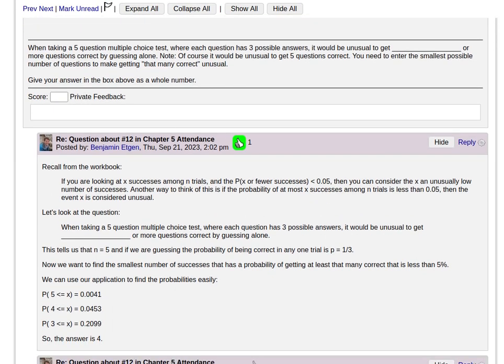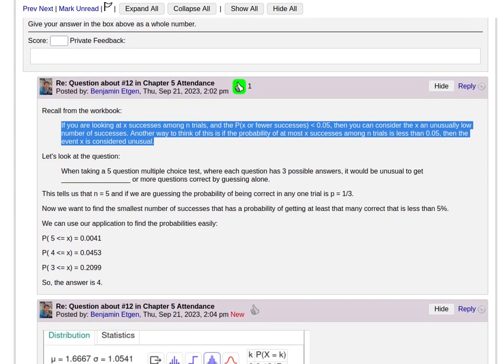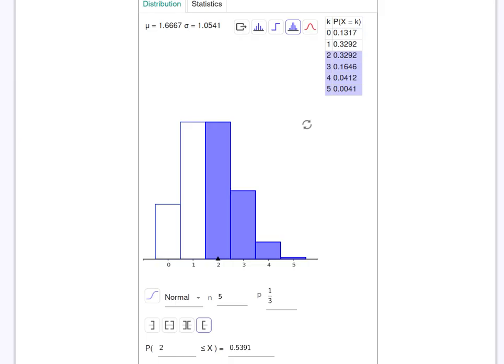Notice in our workbook it talks about the number of trials and the number of successes being unusually low. So we're going to be looking at greater than or equal. So let's take a look at doing that. When we go into our applications, we see that n equals 5 and the probability is 1/3. And we can ask the question, how many can we expect to get correct and still be less than 5%?